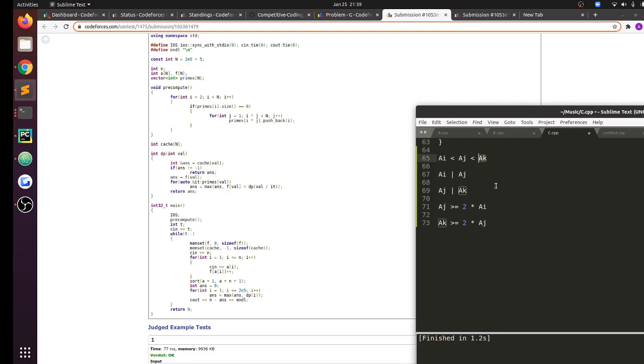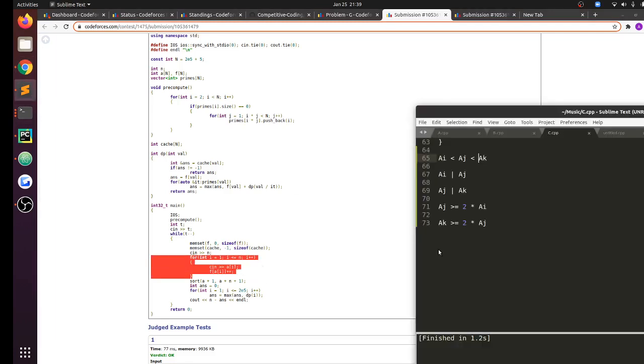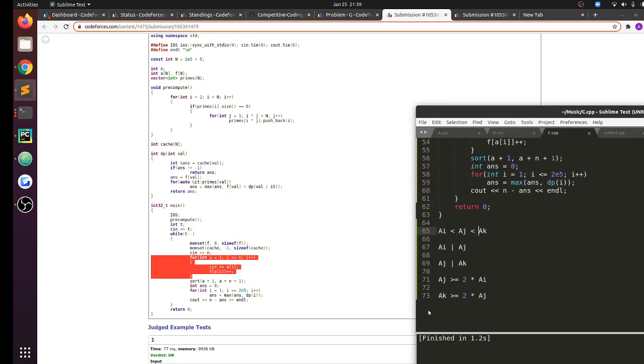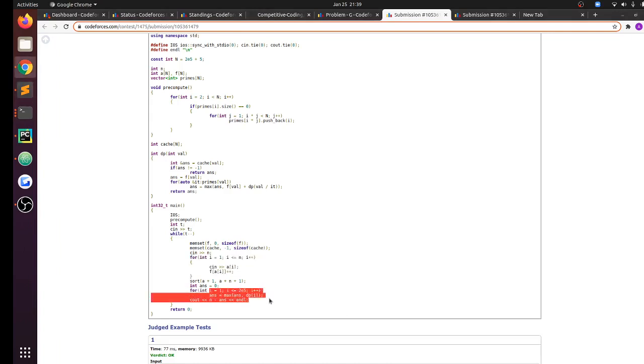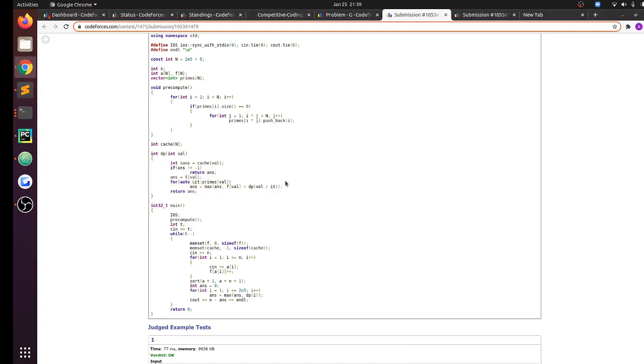So let's forget about the frequencies. We can directly maintain the frequency of the initial input elements, and we can basically have a dp. I start from the largest value that I want to keep in the array, which is dp of value. I'm saying that value is the largest element that I have. So I can add all of its frequencies and go to one of its divisors, and I want to find the maximum over all of the possibilities. So I have frequency of value plus dp of value divided by it.